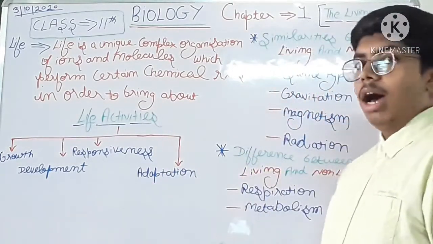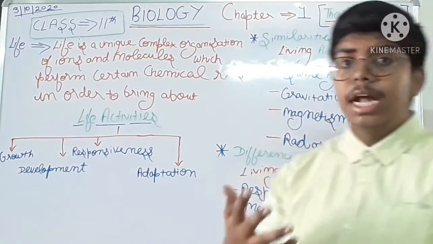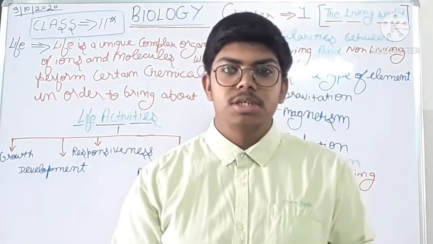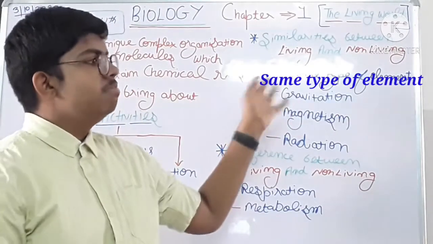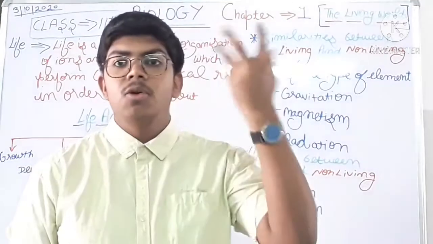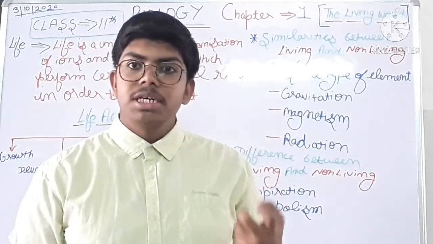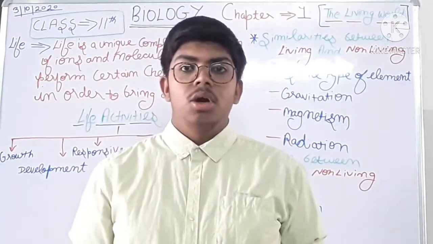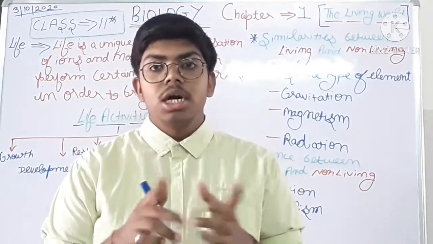Now I will show you an important thing: what is the similarity between living and non-living, and what is the difference between living and non-living. Similarity between living and non-living: same type of elements. Same type of elements means the non-living and living also receive the same type of air, water, temperature, and minerals. Now gravitation also affects the living and non-living.